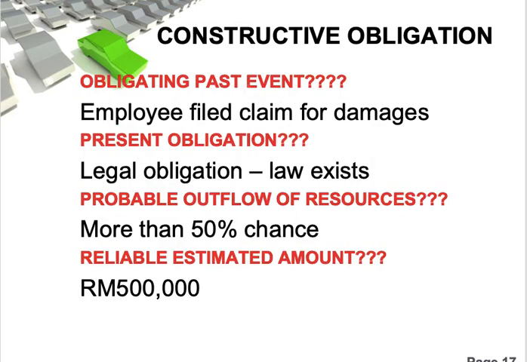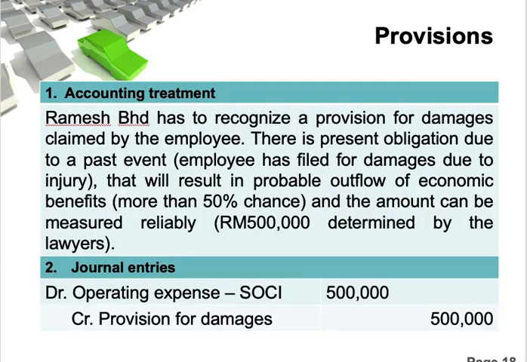So what is the obligating past event? The obligating past event is when the employee filed the claim for damages. The employee claimed for damages, so there is a past event. What is the present obligation? The legal obligation. When you are being sued through court, using law, the employee sues you. Is there any probable outflow? The condition to recognize a provision is that it is probable, more than 50%. Yes, because it's stated there, 60%. So the amount is 500,000. That's the amount of the provision.